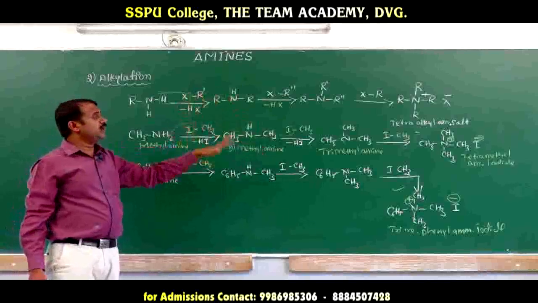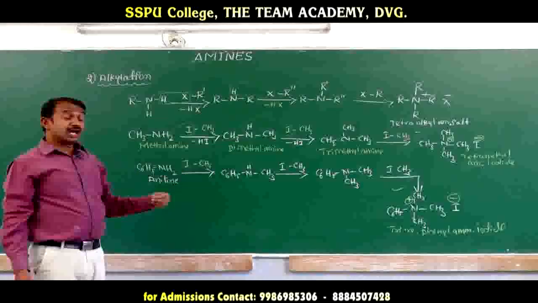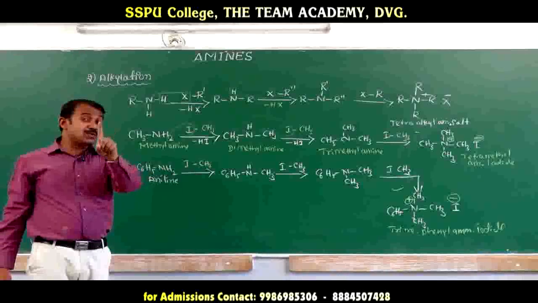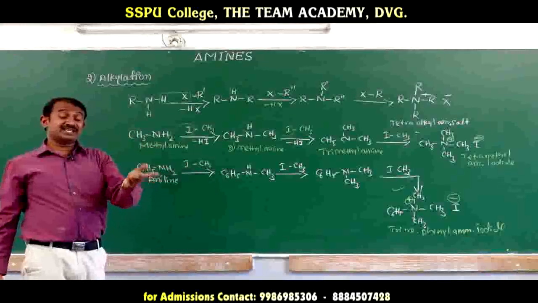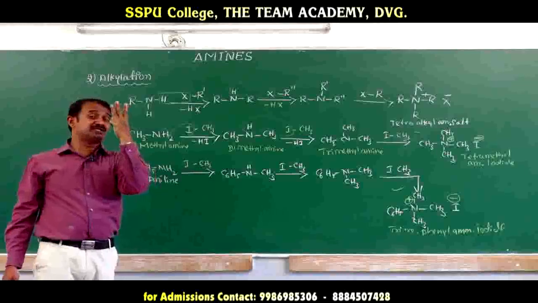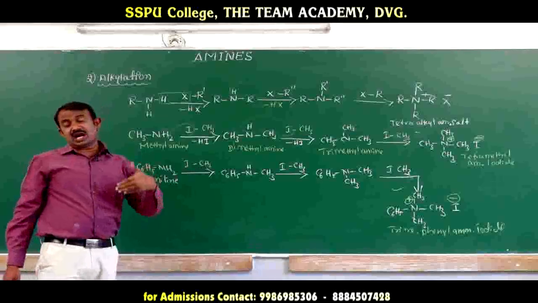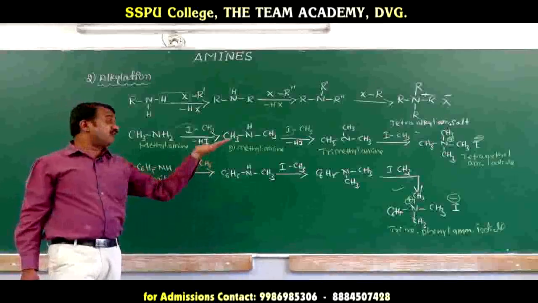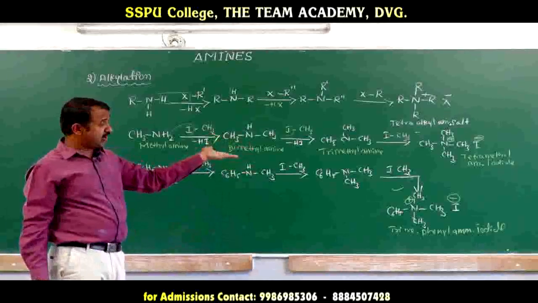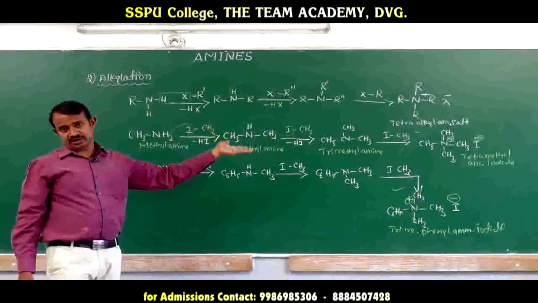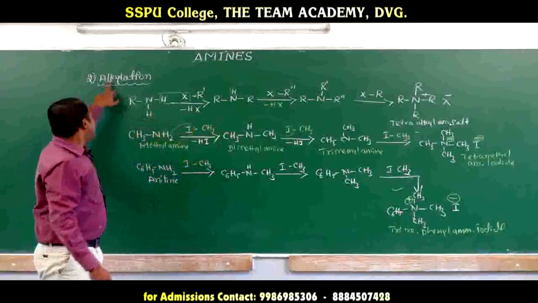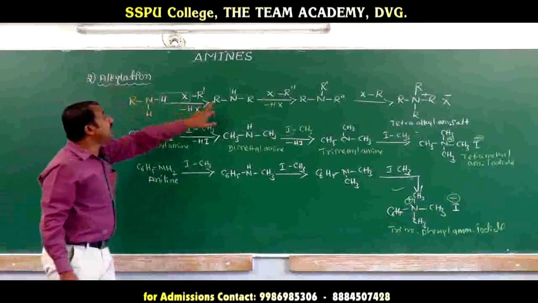Sometimes they will ask: what happens when a primary amine reacts with one molecule of alkyl iodide? It gives a secondary amine. With two molecules of alkyl iodide, it gives a tertiary amine. With excess alkyl iodide, you will get the quaternary ammonium iodide salt. This is alkylation, meaning addition of an alkyl group.